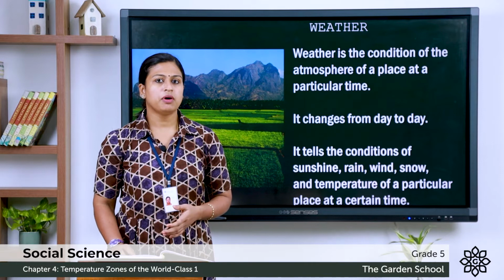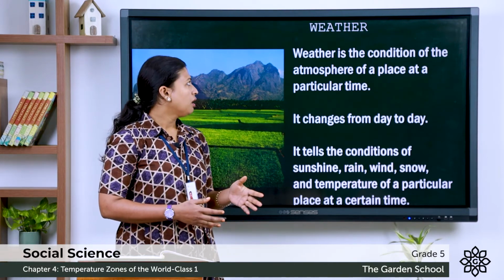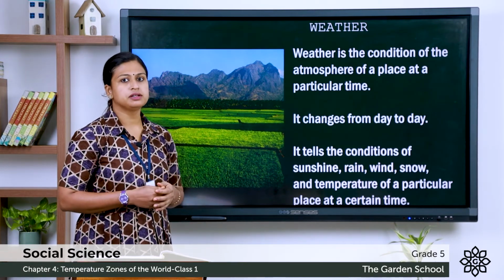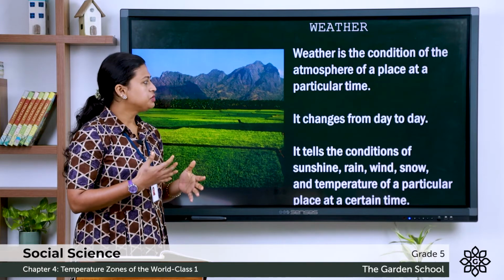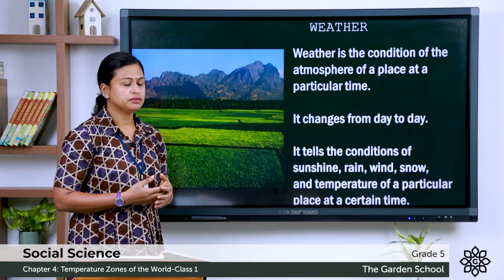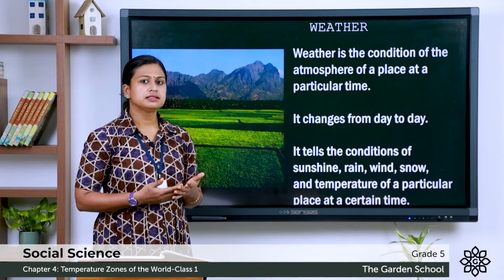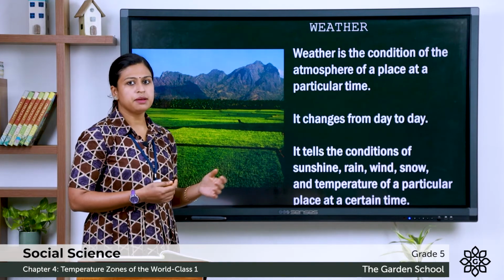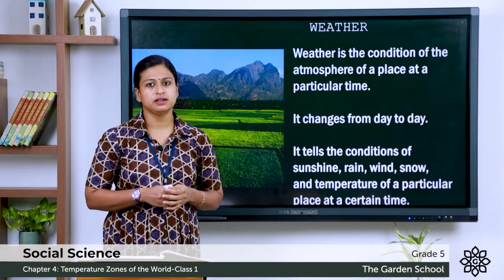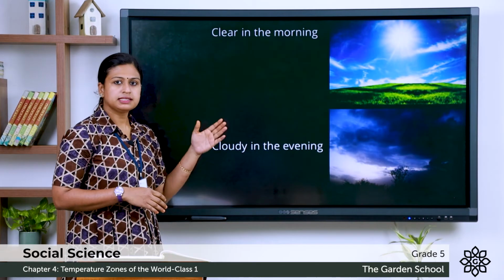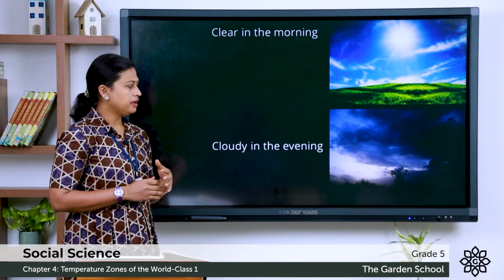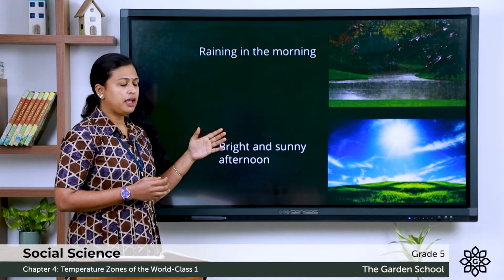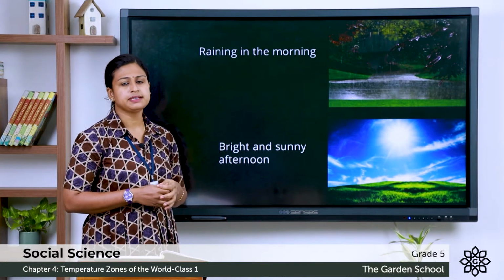Now let's discuss the weather. Weather is the condition of the atmosphere of a place at a particular time. It changes from day to day. It tells the condition of sunshine, rain, snow, wind and temperature of an area at a particular time. For example, the sky might be clear in the morning and cloudy in the evening. It might be raining in the morning and in the afternoon it might be bright and sunny.